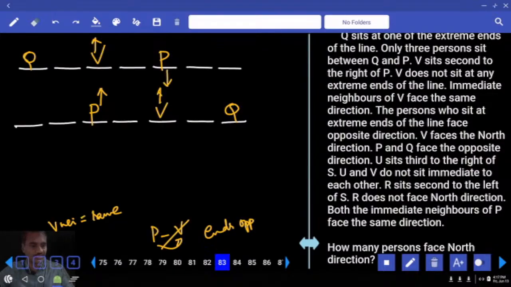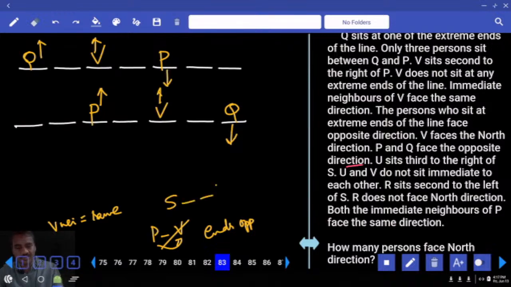Then P and Q face opposite directions. That means in the first case P is south and Q is north. Now in the second case P is north and Q is south. P and Q are opposite.